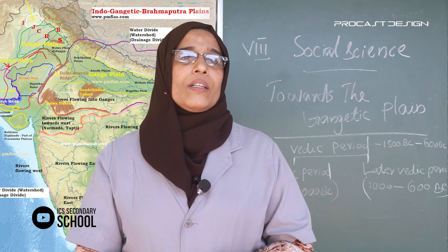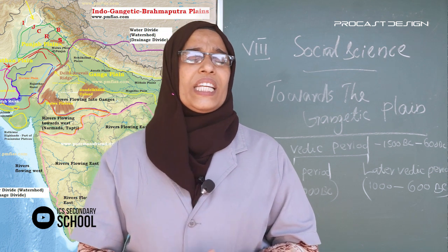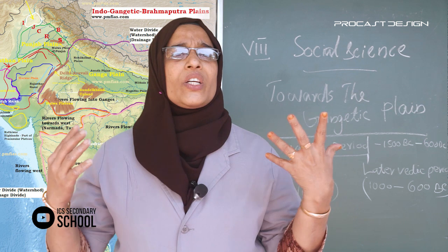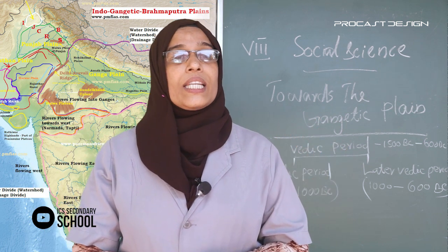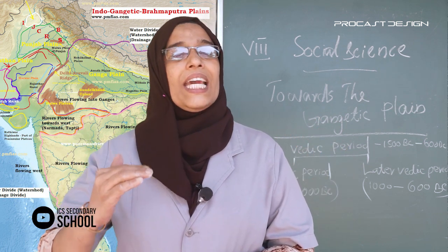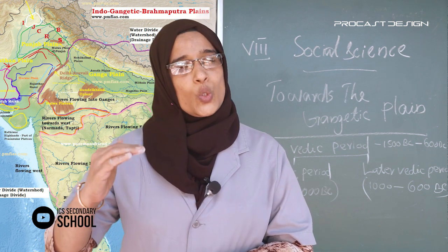This facilitated the growth of exchange centers. These exchange centers later developed into cities.